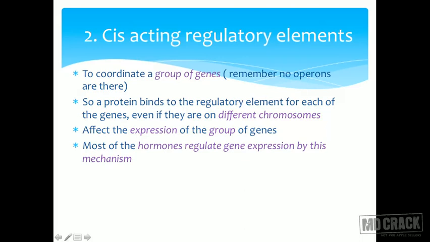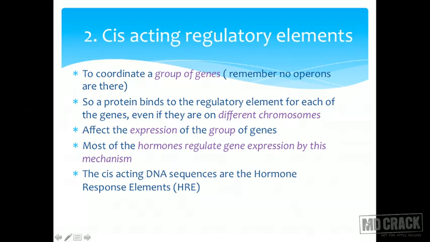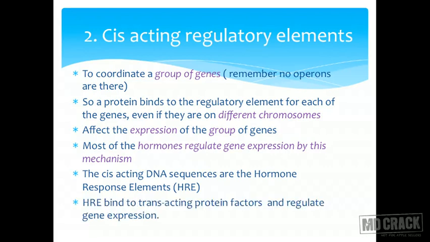Most of the hormones regulate gene expression by this mechanism. All the hormones usually regulate gene expression by this mechanism, because we want a group of genes, a group of enzymes, to be active. So these cis-acting DNA elements are called hormone response elements. Now the hormone response element, what does it do?